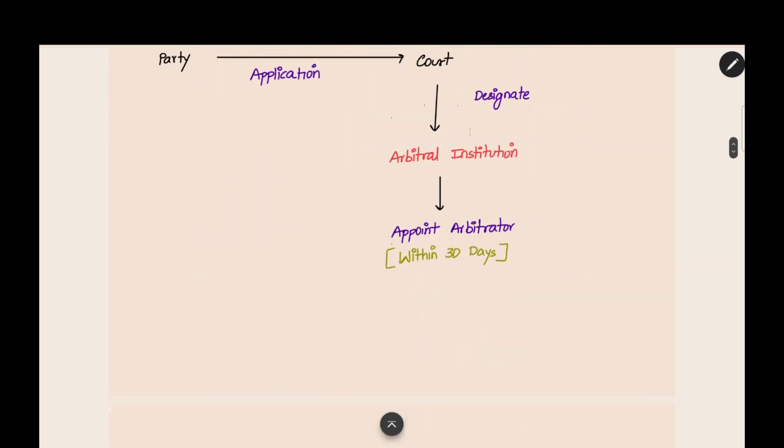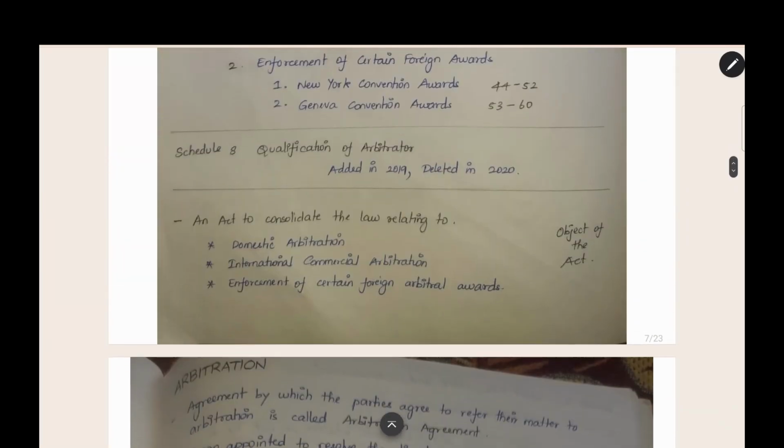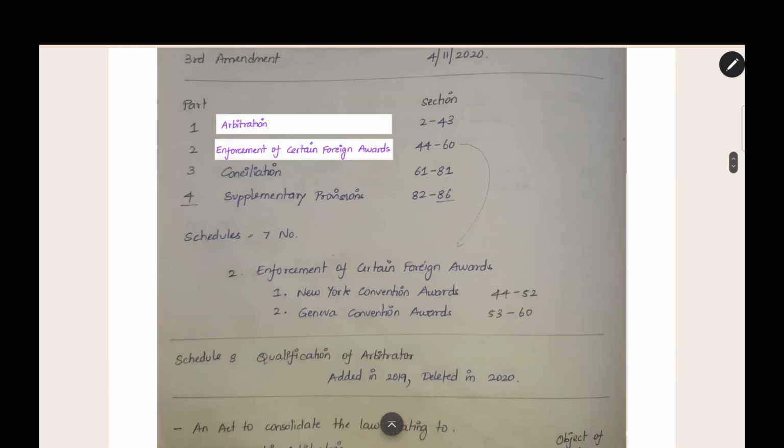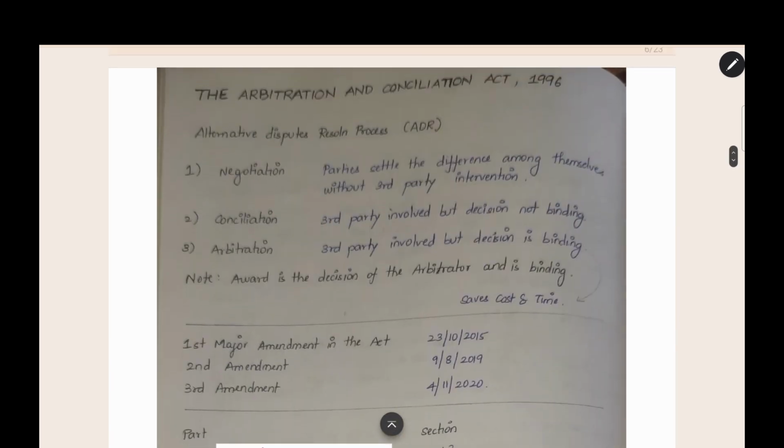Now, let us get into the topic. For what we saw, all this domestic arbitration, international arbitration, was to understand the object of the Act. This Act contains the law relating to domestic arbitration, international arbitration, and foreign award enforcement. This is the object of the Act. Now, let us get into the topic in a detailed manner.